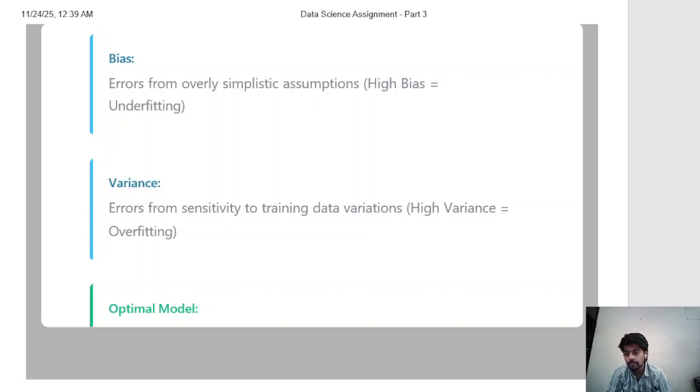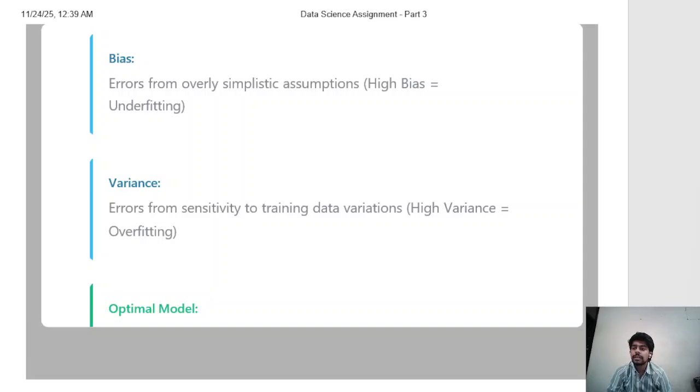Variance refers to errors from being overly sensitive to training data fluctuations and noise. High variance means the model learns noise along with true patterns. This is overfitting. The model makes inconsistent predictions on new data. The optimal model has low bias plus low variance, giving us the best generalization to new data.